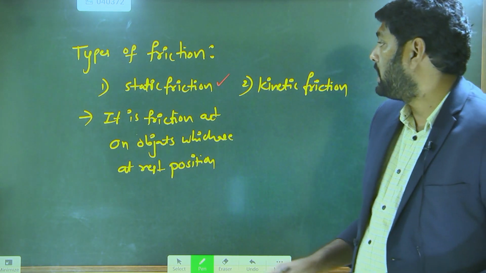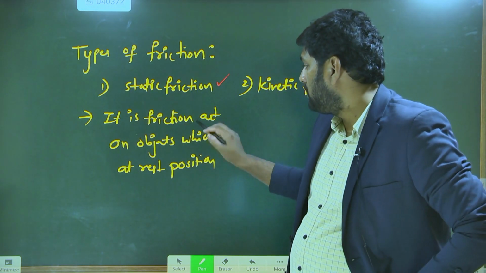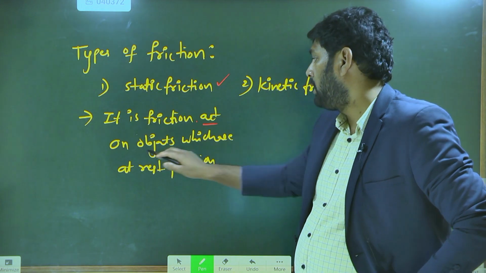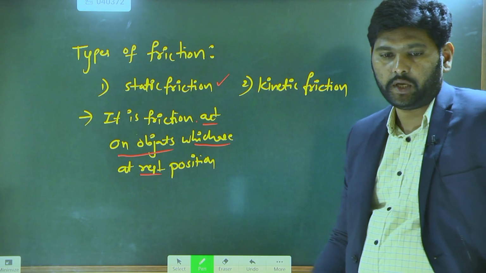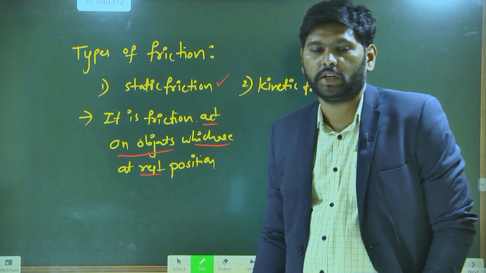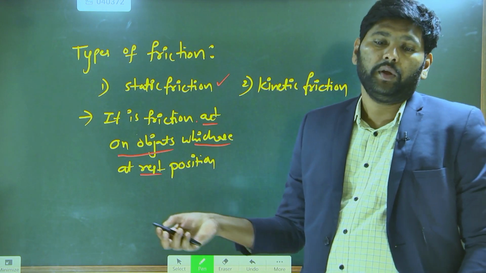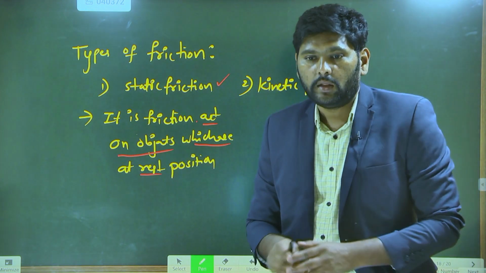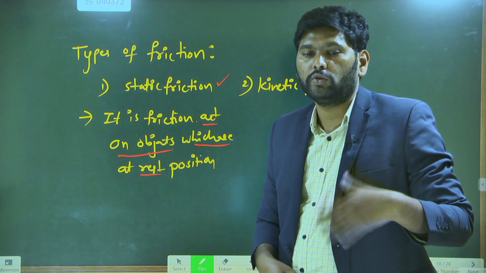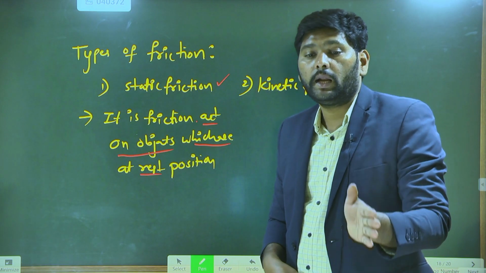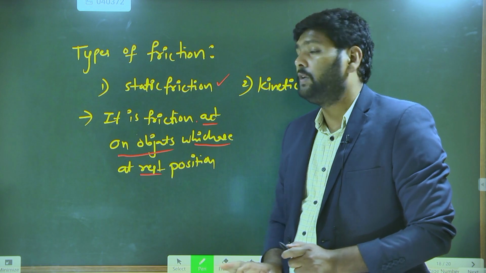It is a friction that acts on objects which are at rest position. The friction acts on the bodies when they are at rest, meaning they are trying to move but unable to move. When they are trying to move, they do not get displaced. In that case, this type of friction acts.